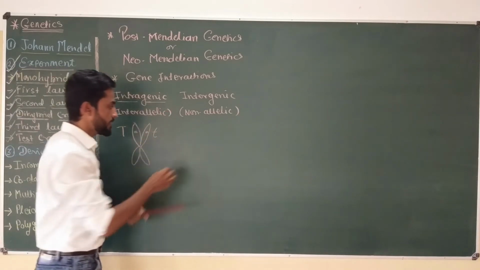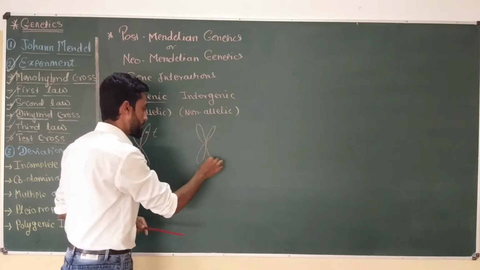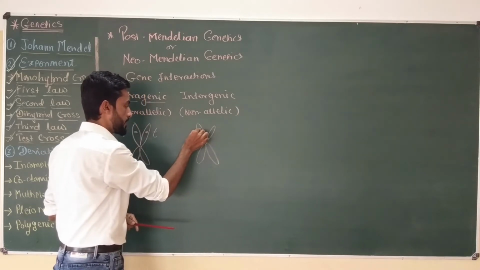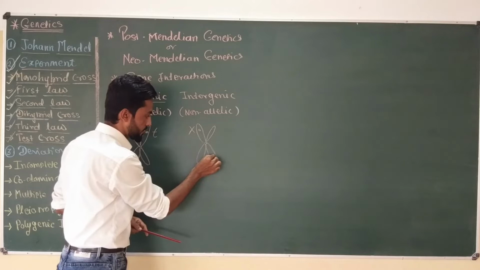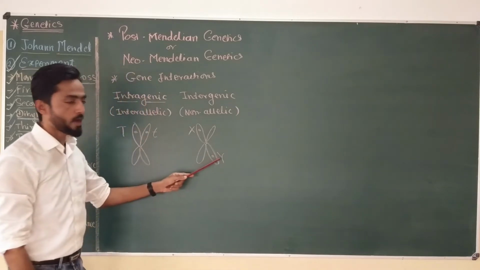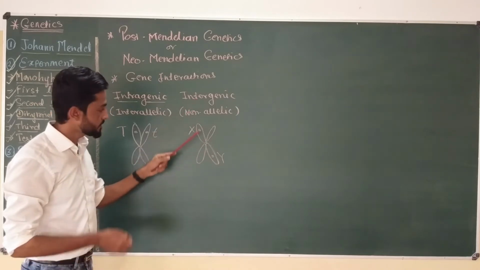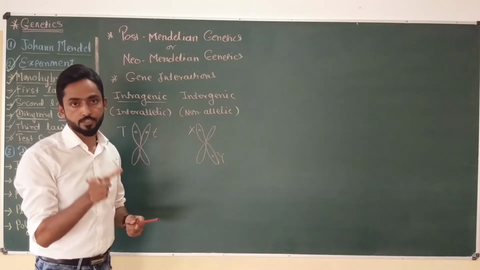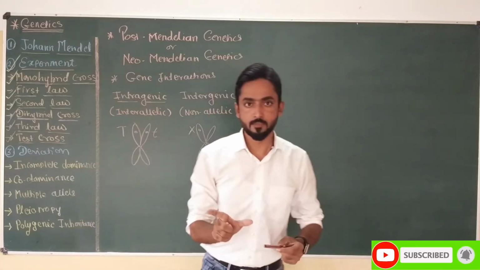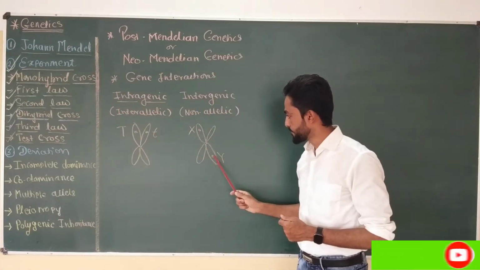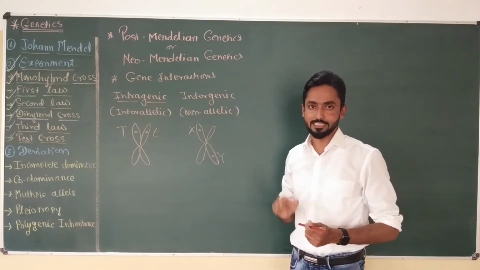Now in case of intergenic gene interactions, maybe the alleles of different genes are present on the same chromosome. For example, here is a gene X, and the same chromosome has a different locus or different position on which a different gene is present, which is Y. The interaction between these two genes is called intergenic, because these two are alleles of different genes. That means these two alleles represent different types of genes. So the interaction between these two alleles is considered an intergenic or non-allelic gene interaction.